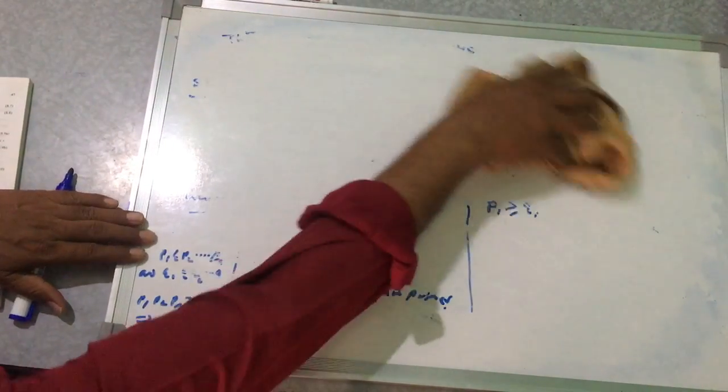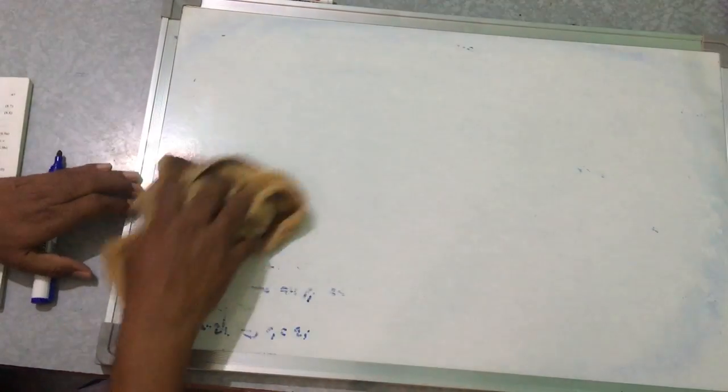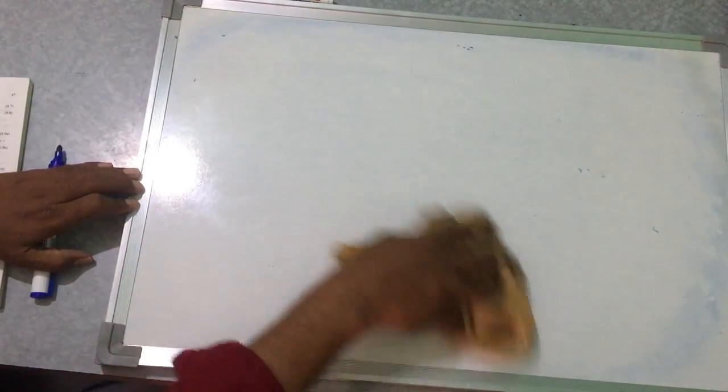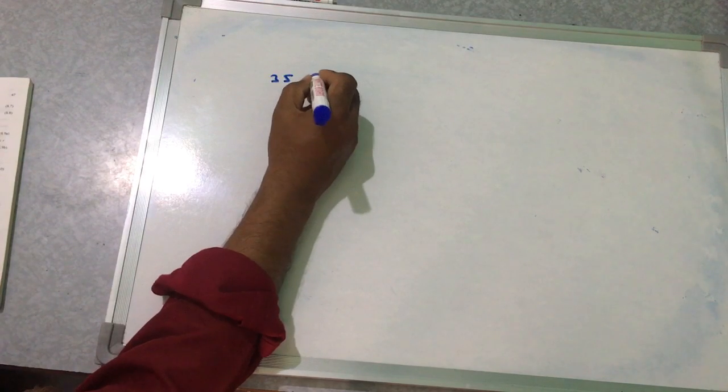So we'll take the examples. This theorem can be illustrated by taking examples. Suppose we have the number 35.